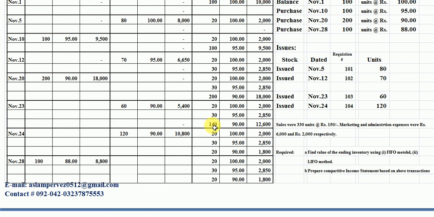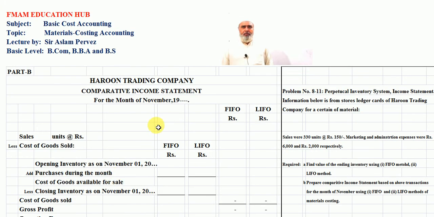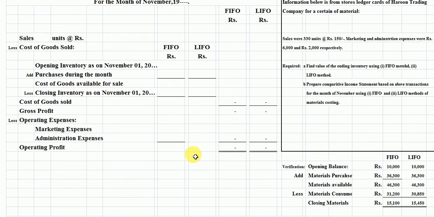For this purpose, we have to move to the other slide. Students, this is our other slide, in which we have to solve the problem as a comparative income statement for the month of November. This is a pro forma of the comparative income statement. Sales is given: 330 units are sold at the rate of 150 rupees.